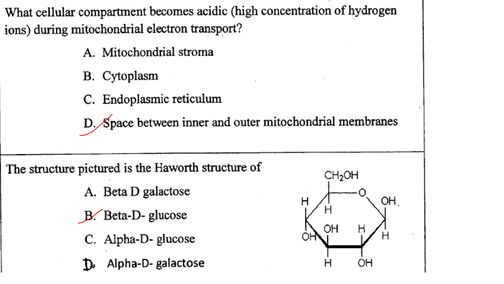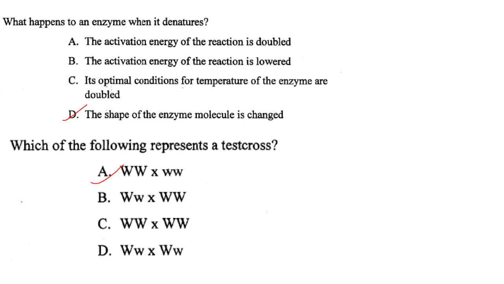Then what cellular compartment becomes acidic, that is, high concentration of hydrogen ions during mitochondrial electron transport? So it is the space between the inner and outer mitochondrial membranes. Answer is option D. The structure pictured is the Haworth structure of... So it is beta-D-glucose. Answer is option B. What happens to an enzyme when it denatures? So when it denatures, the shape of the enzyme molecule is changed.